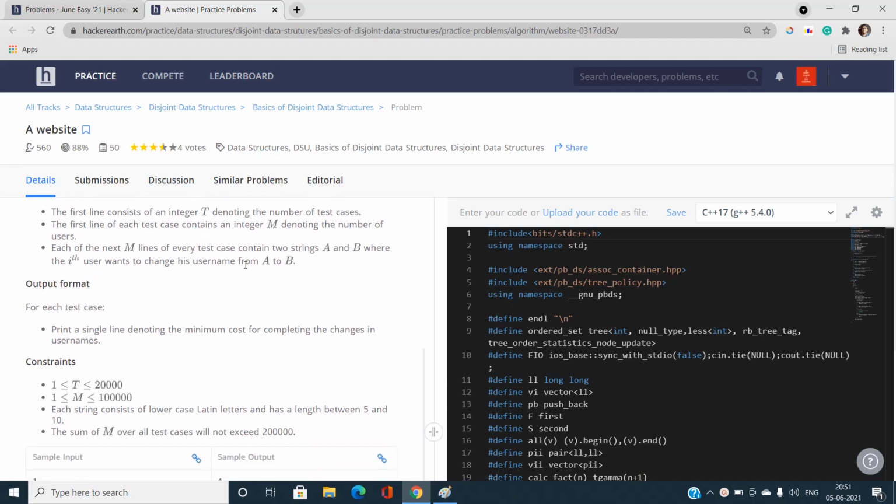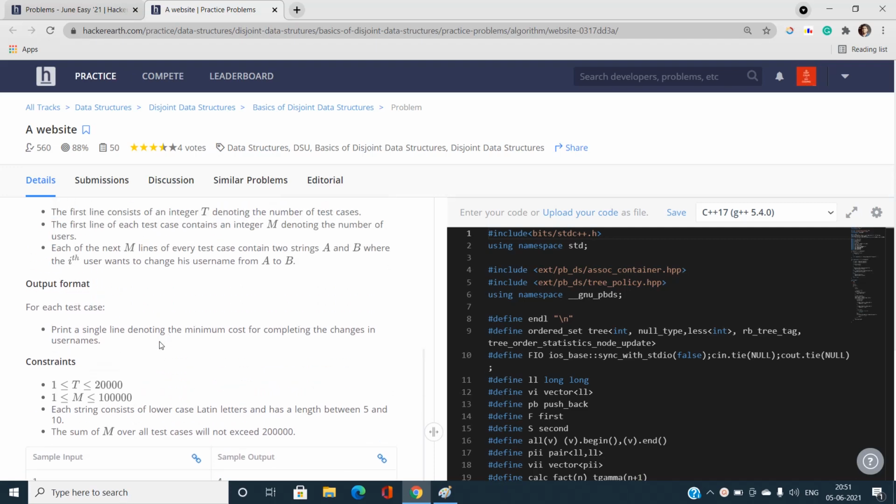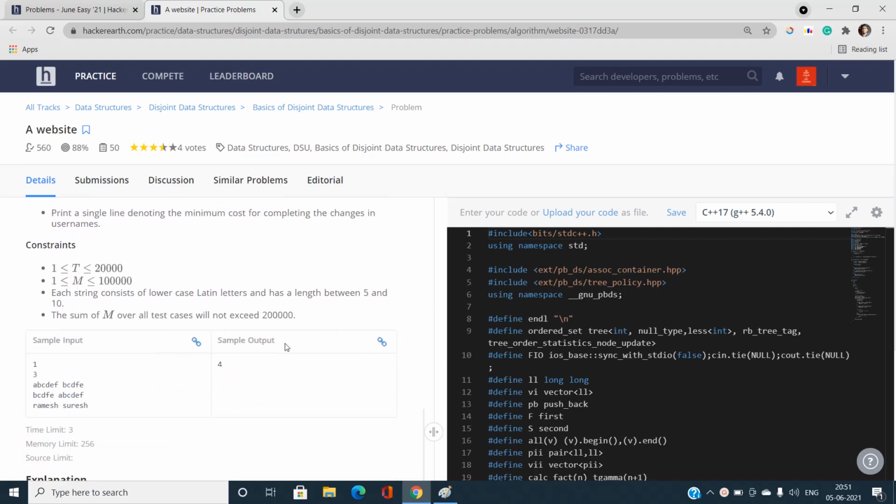Let us first focus on the constraints. M is going to be up to 10 to the power 5, because there would be 10 to the power 5 pairs of strings, and the number of test cases would be 2 into 10 to the power 4. We need to find an efficient solution to find the answer. And what could that efficient solution be? Let us try to understand this with the help of examples.